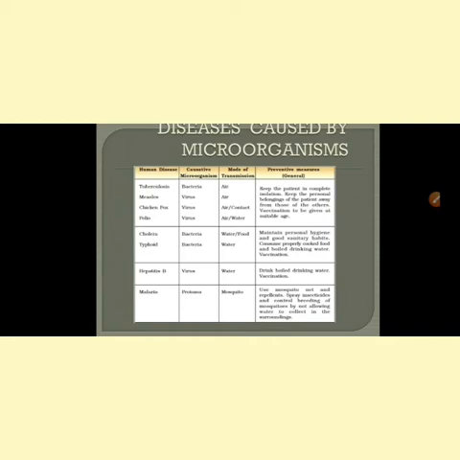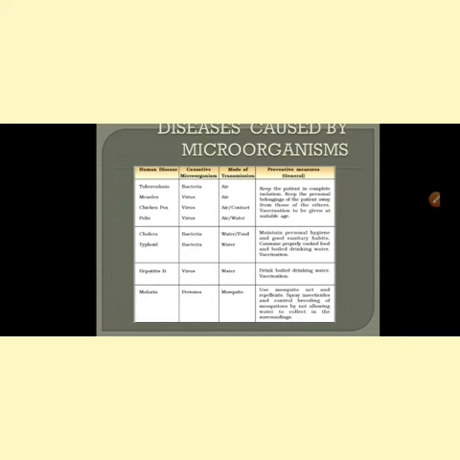Then another two diseases they have shown in the next column, cholera and typhoid. They are also caused by bacteria, and those germs enter our body through contaminated water and contaminated food. So whenever you are drinking water from any unknown place, make sure that it is potable water, free from germs and impurities, so that you are not infected with any kind of microbial infection.